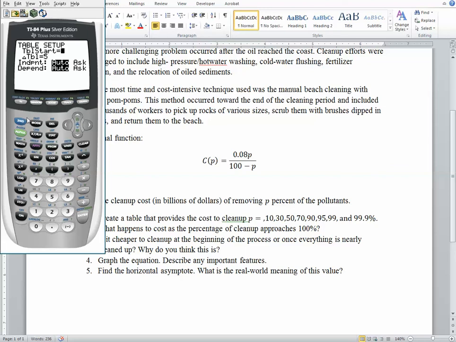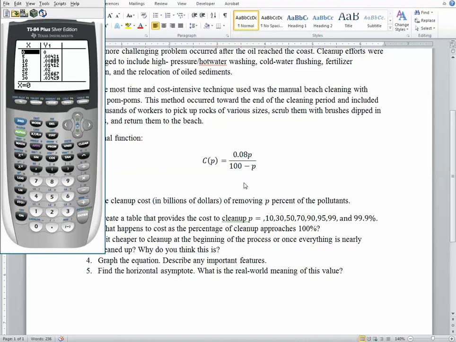All right, so now what are we looking at? Well, we're looking at the percentage of cleanup, and then we're looking at the cost to do that. So a really interesting little feature here is that if you go over to p being 0, notice that now we don't have an undefined, we don't have an error here. Well, why is that? This is still a rational function. 100 minus p is the denominator, right?